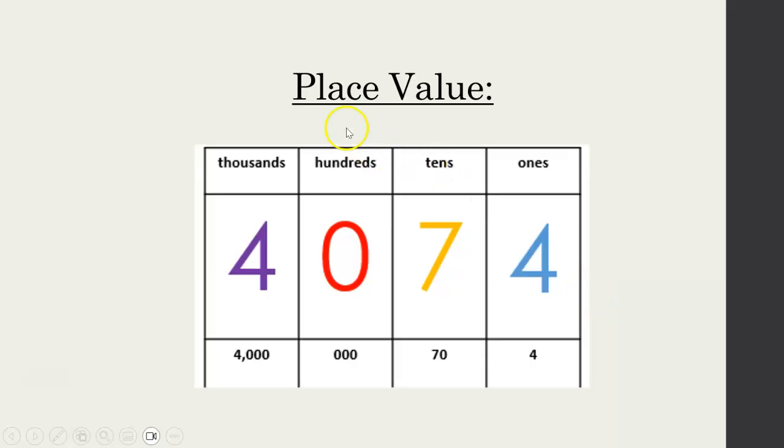And if you were asked in an exam, where did this actually come up, or why do we care about it? Well, a question you might get is, what is the place value of this 7? Well, it would be the tens, so it would be 70.